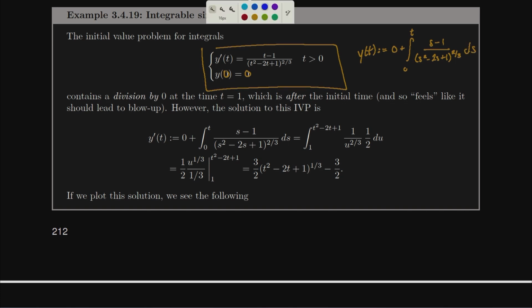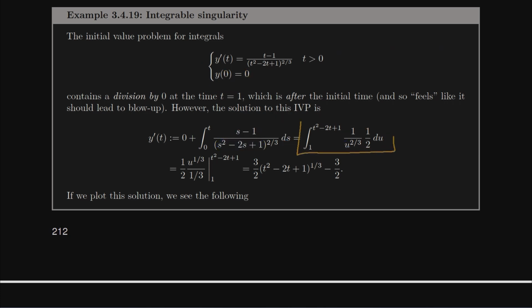If we go ahead and compute the integral, we're going to do this by u substitution, because my denominator certainly has a function in parentheses. We're going to name that entire term in parentheses in the denominator u. Let's compute its derivative really quick. The derivative of s squared is 2s, minus the derivative of 2s will be minus 2. The derivative of 1 will be 0. And so we have 2s minus 2 ds is equal to du, or in other words, s minus 1 ds, and that's really our numerator ds. s minus 1 ds is equal to 1/2 du. And so we replace s minus 1 ds with 1/2 du.